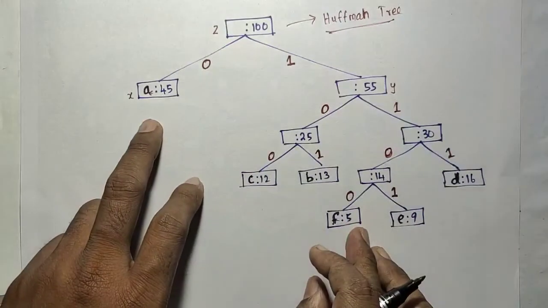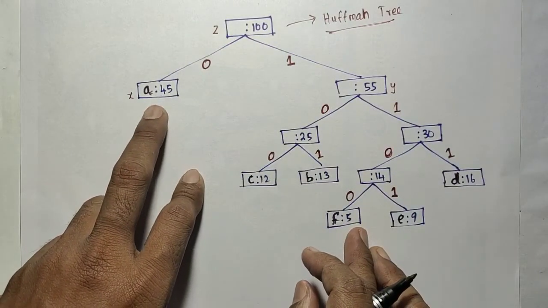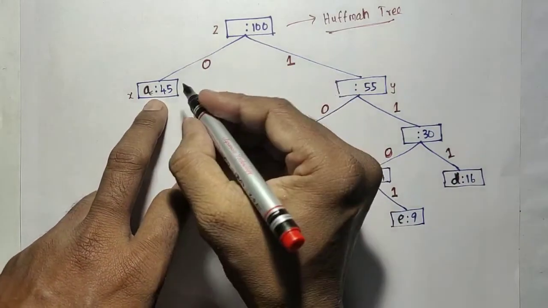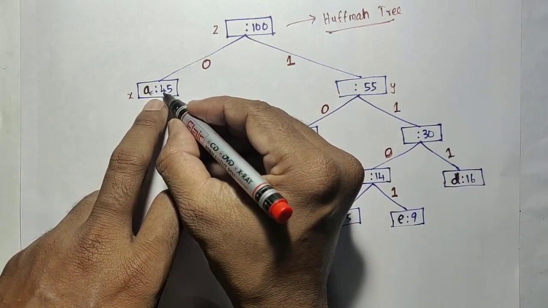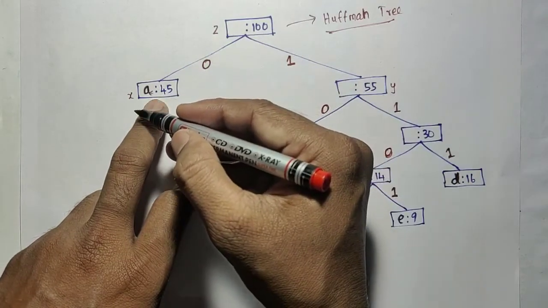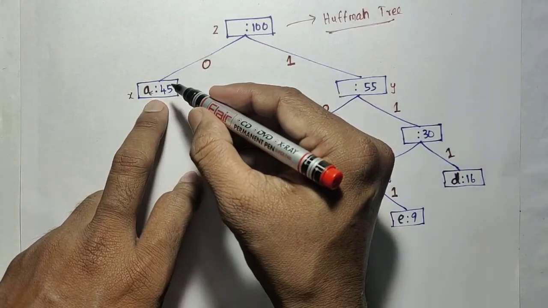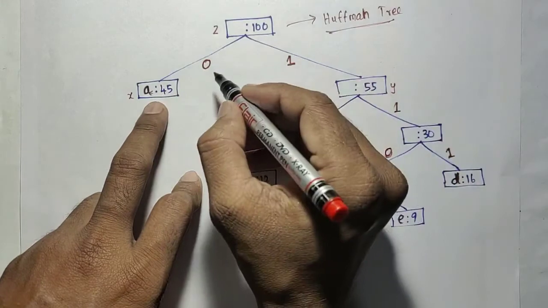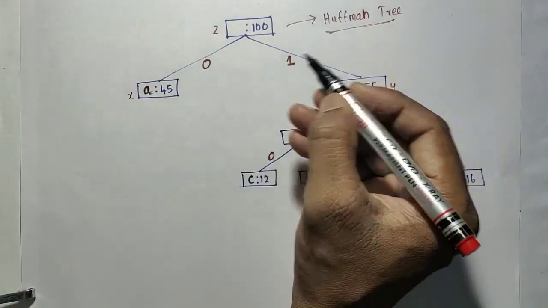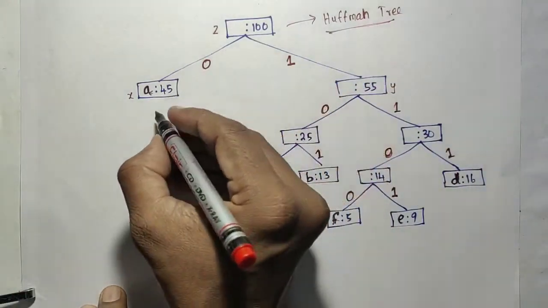So if you want to know the code word for each symbol, you start traveling from the node towards the root. Just write the corresponding branch value, 0 or 1. So for A to the root, only 0.